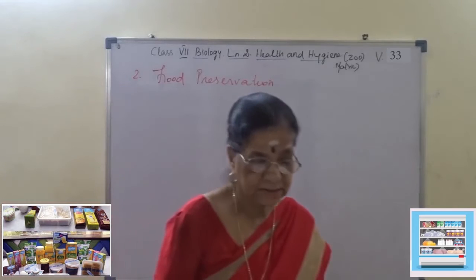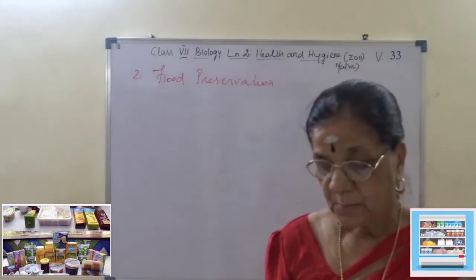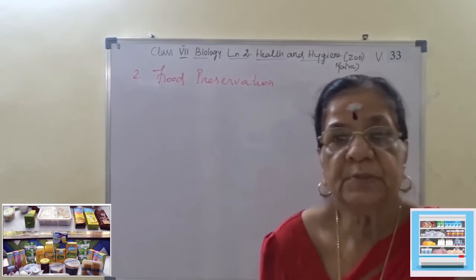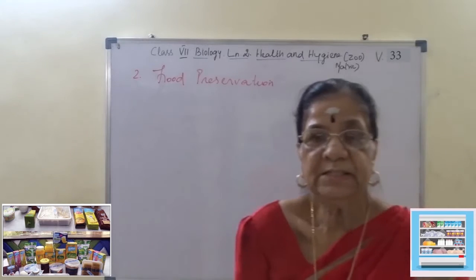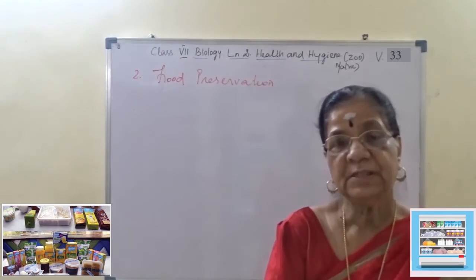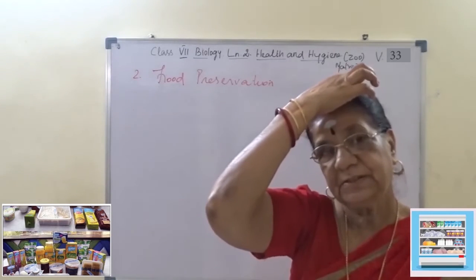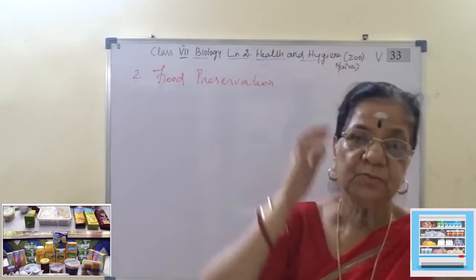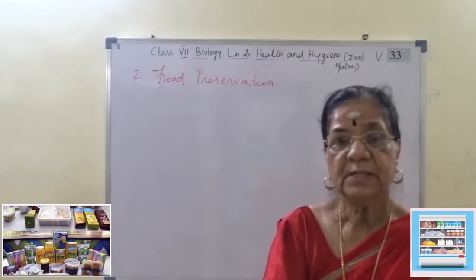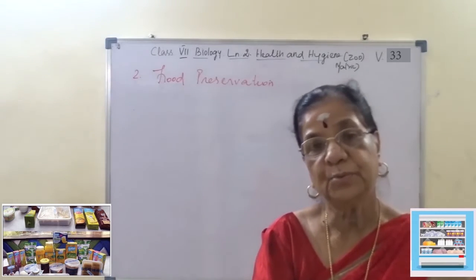Food preservation is an important part of food processing, and both are essential to protect food from spoilage. Spoilage na சில food வந்து அழுகி போயிடும். சில food வந்து date of expiry தாண்டி போயிடும். சில food வந்து கெட்டு போயிடும். இல்லையா? அதுதான் food spoilage. நார்மலாக இந்த food வந்து we are learning it as perishable and non-perishable food.